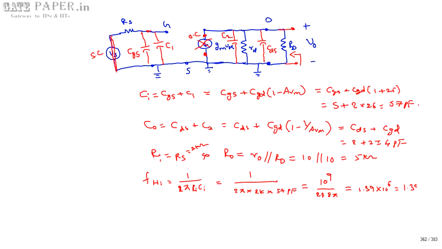And next FH naught. FH naught is equal to 1 by 2 pi R naught C naught.